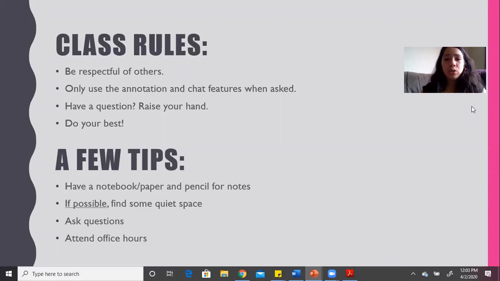The next thing is to just make sure to do your best. And again, make sure that you use the annotation and chat features either when asked or if you have a question. A few tips. Try to have a notebook and paper in front of you with the pencil as well for you to take notes. If for whatever reason you're not able to, that's okay. I will be putting up the presentation afterwards on Schoology. So that way you can rewatch this if you need to. If possible, find some quiet space. I know that if you are somewhere small, it's hard to do so. I live somewhere small, so it's really hard to find some quiet space. So just try your best.